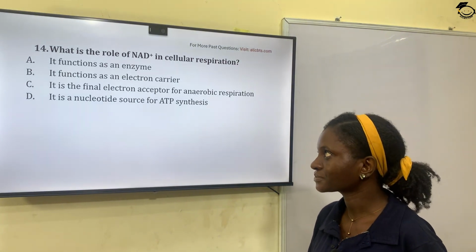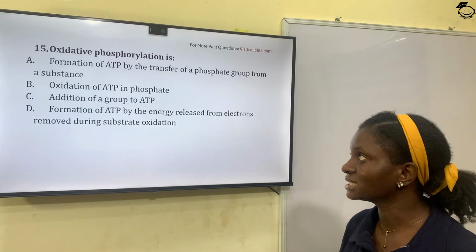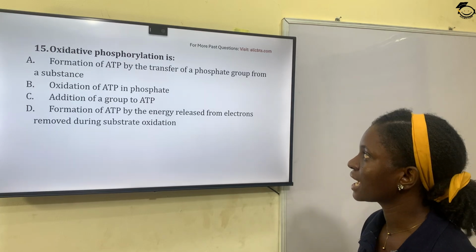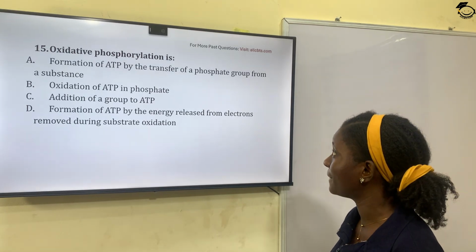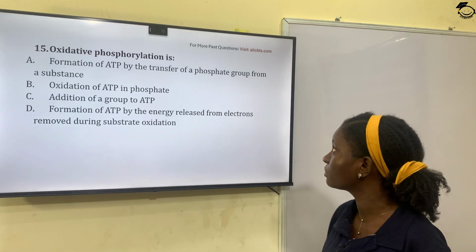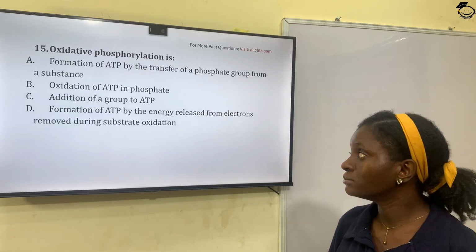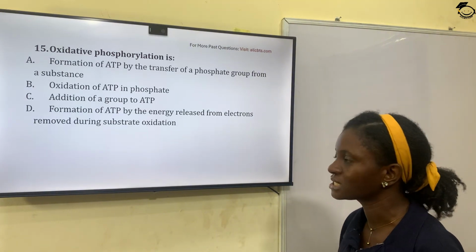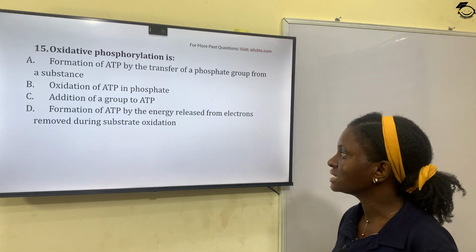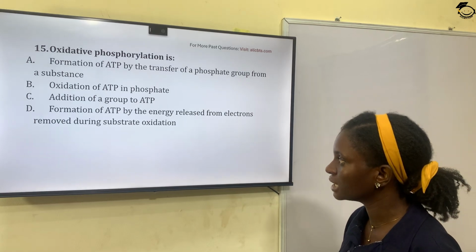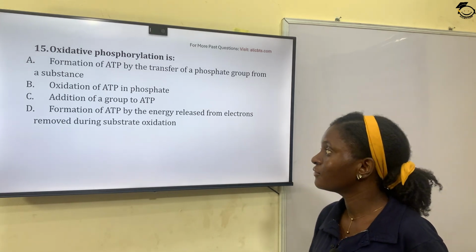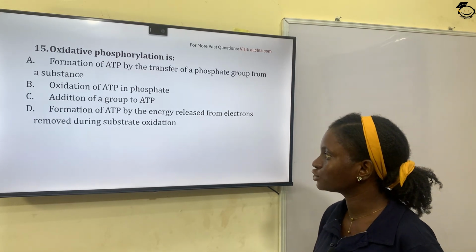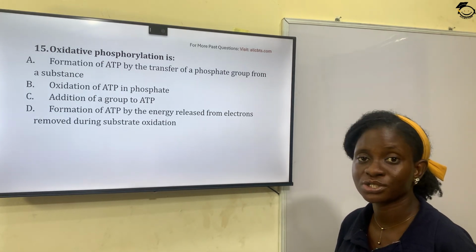Option B. Question 15. Oxidative phosphorylation is a formation of ATP by the transfer of a phosphate group from a substance. Option B, oxidation of ATP in phosphate. Option C, addition of a group to ATP. Option D, formation of ATP by the energy released from electrons during substrate oxidation.